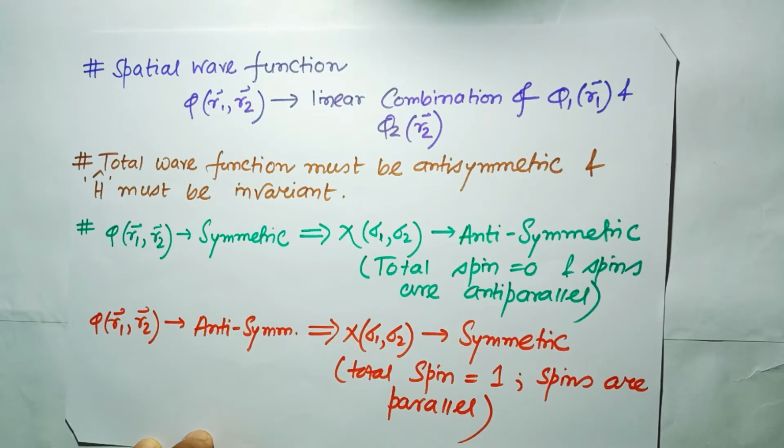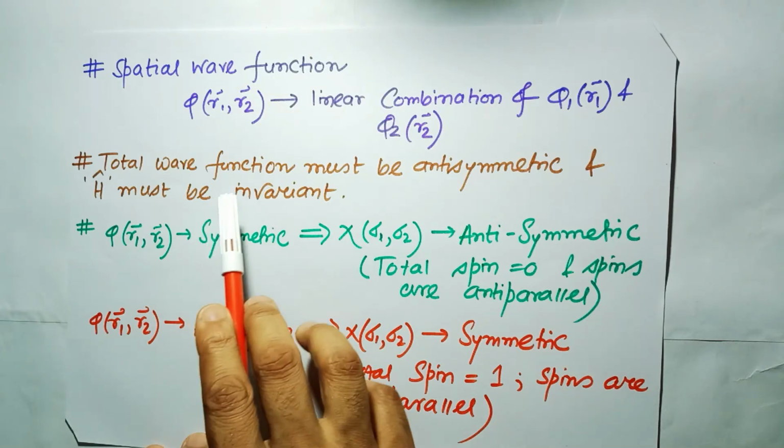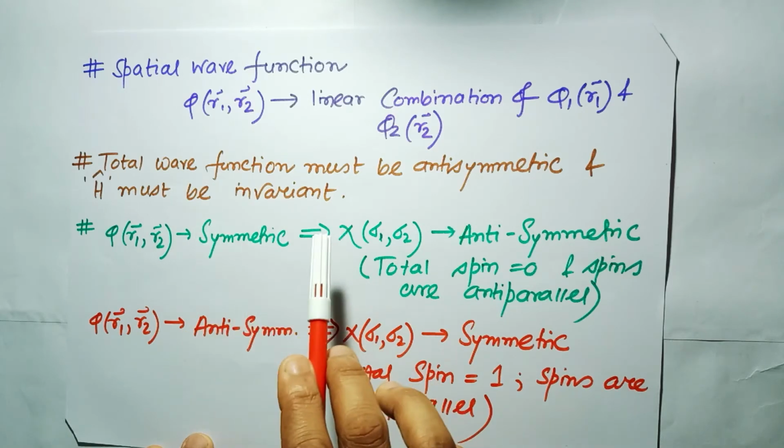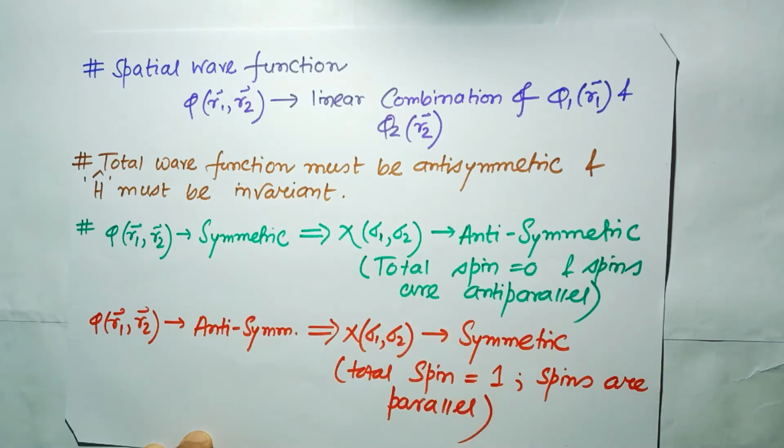Now if we assume that the particles are of spin half, the total wave function, that is the product of the spatial and the spin wave function, has to be antisymmetric with respect to the permutation of the two particles. So the total wave function must be antisymmetric and the Hamiltonian must be invariant with the permutation of the particles. This is because in the current quantum mechanical description, we cannot allow anything which distinguishes between the particles. The wave function must describe both the particles.